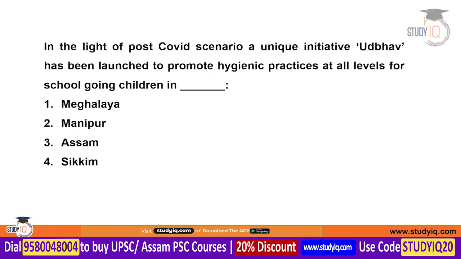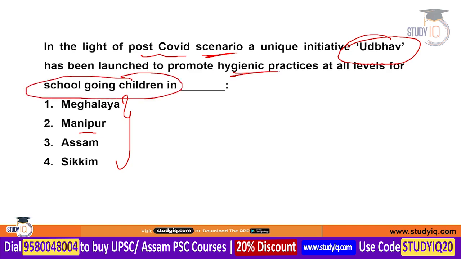Next question is about the Udbhav initiative. Which of the following state governments has launched this Udbhav initiative? It was particularly launched in the post-COVID scenario so that in the schools, hygienic practices can be promoted and the school-going children study in a safe and clean environment.